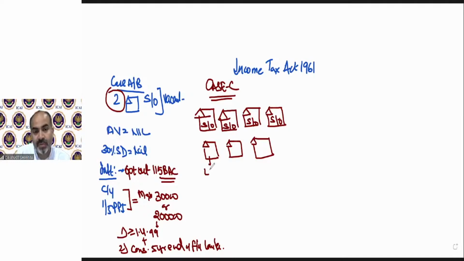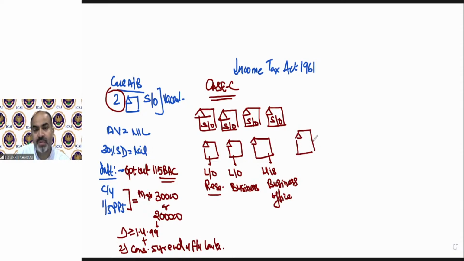This is let out to someone for his residential purpose. This is let out to someone for his business purpose. But they both are let out. Clear? This has been used for the assessee's own business purpose as an office, we assume. Fine. One more house, suppose this is 7 months let out and 5 months self-occupied. So there can be multiple cases.